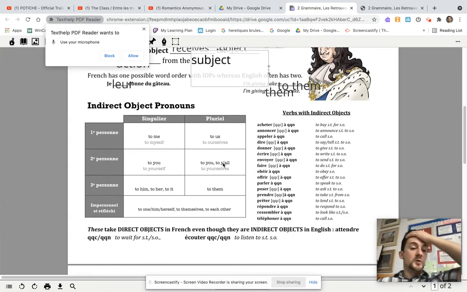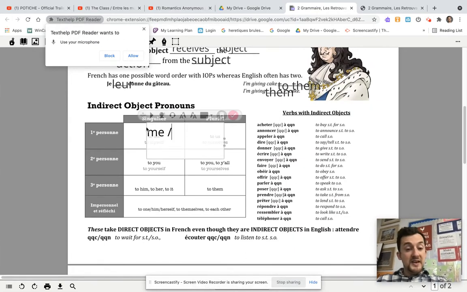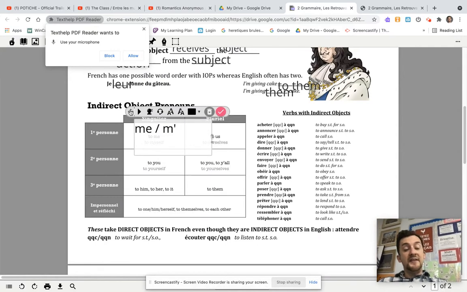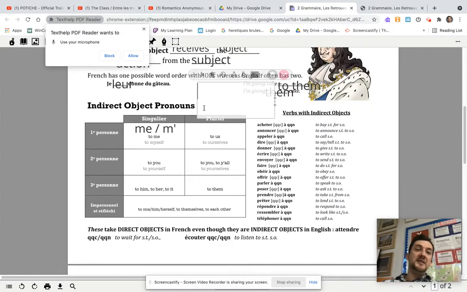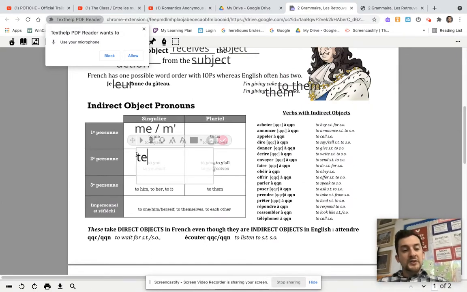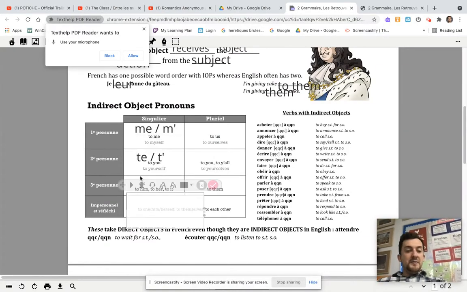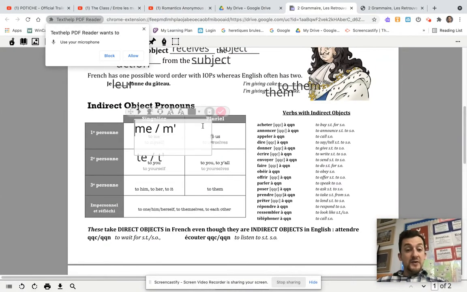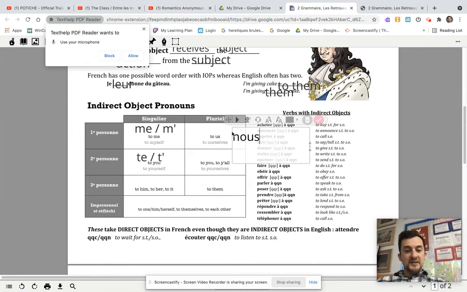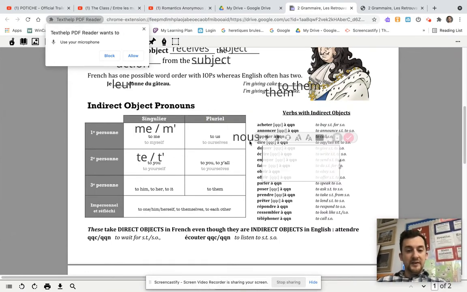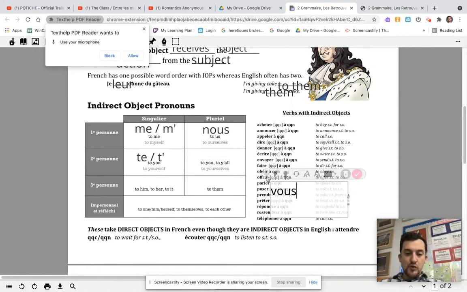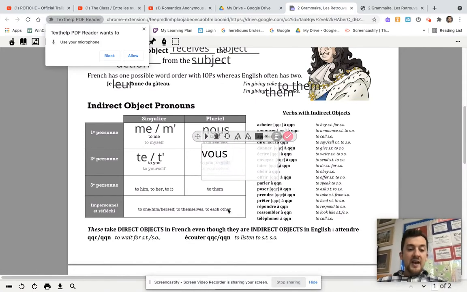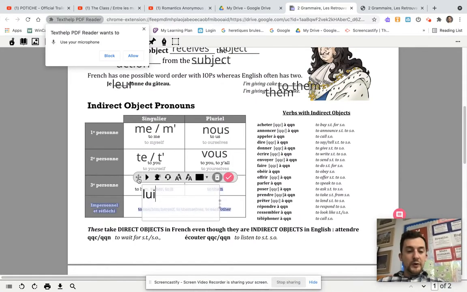So let's look at the forms real quick. So to me or to myself. Now, all of these are going to have to because in English, we can say to him, to them, to me, etc. Although we don't necessarily always say it, depending on the word order. So the me is going to be the same as I taught you. The te is going to be the same. The nous and the vous are going to be the same as well. So you can go ahead and fill those in. Oops, not vous. Vous.